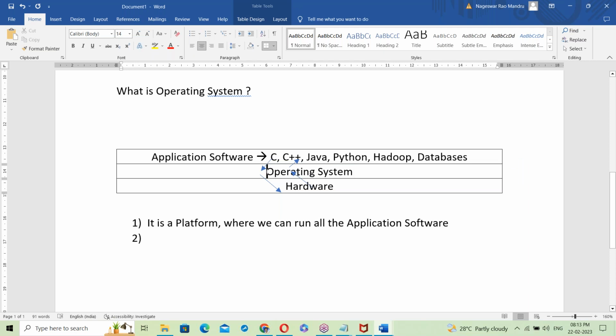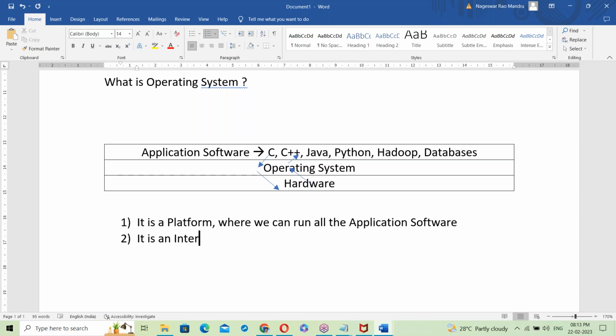So, mediator. Okay. So exactly what is an interface? Yes, the OS acts like an interface between application software and hardware. An interface is a mediator, just like a mediator. That word, interface, exactly. It's an interface between the application software layer and hardware components.